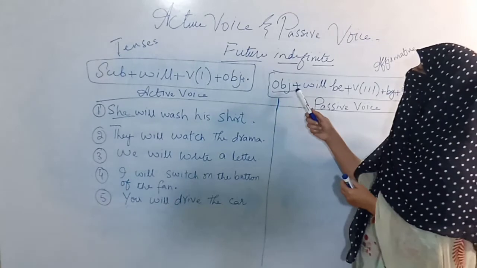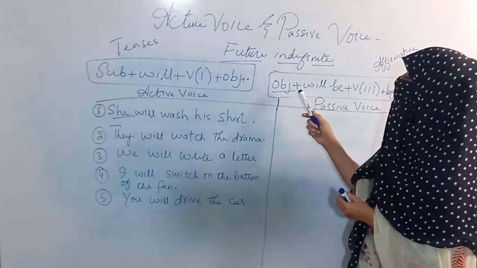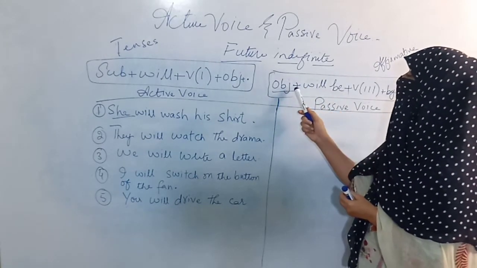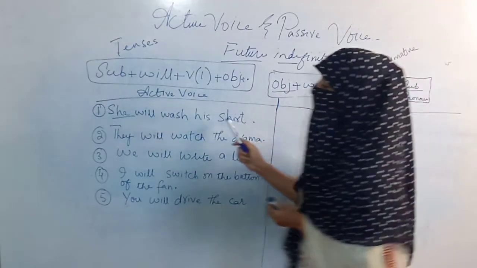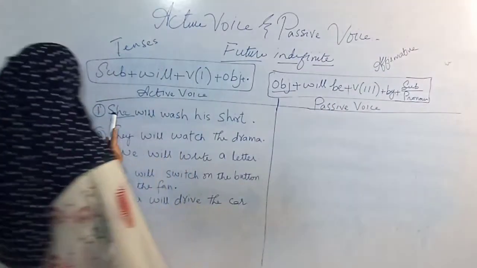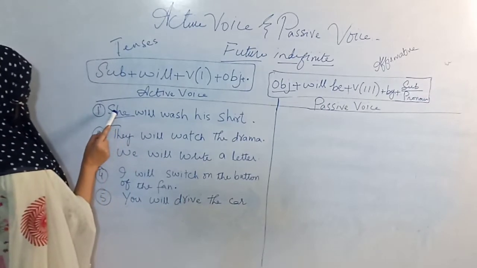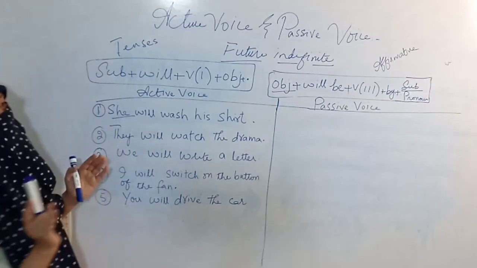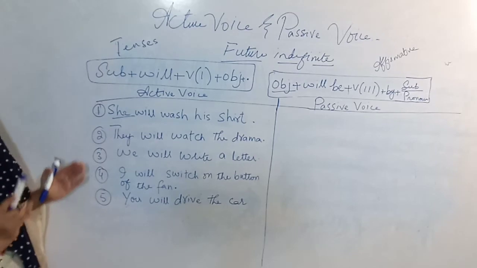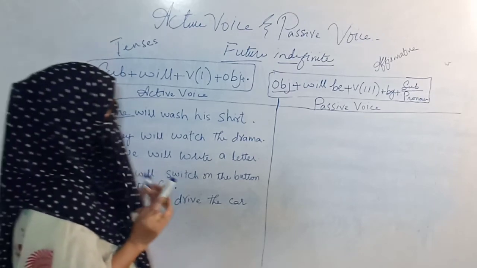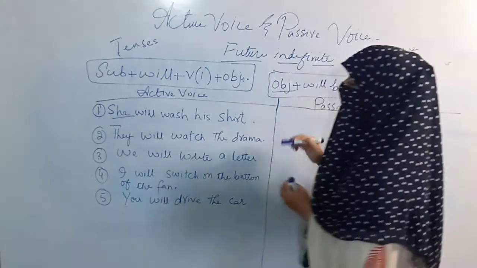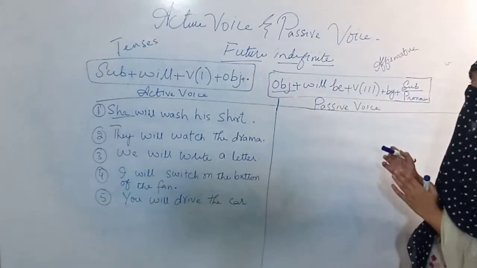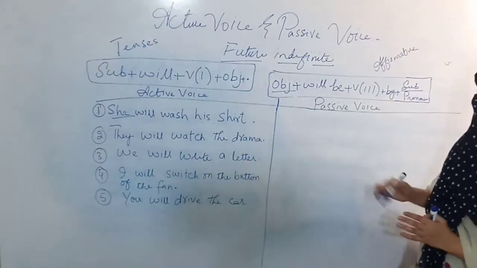In passive voice all the emphasis is on the object and verb, but in tenses all the emphasis is on the subject. So this is the main difference, and I explain it so that you can differentiate between active voice and passive voice.